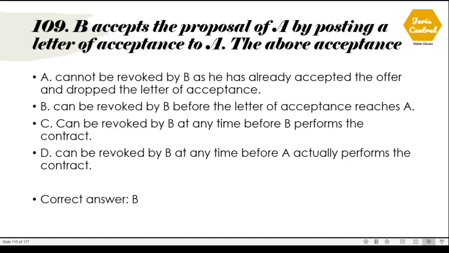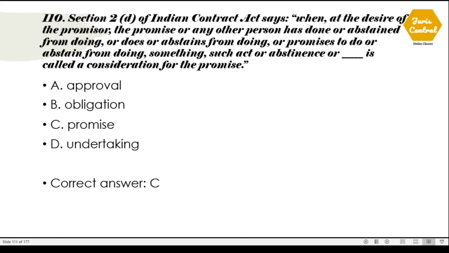Okay, the above acceptance can be revoked by B before the letter of acceptance reaches A. 110. Section 2 clause (d) of the Indian Contract Act says, when at the desire of the promisor, the promisee or any other person has done or abstained from doing, or does or abstains from doing, or promises to do or abstain from doing something, such act or abstinence or promise is called a consideration for the promise.